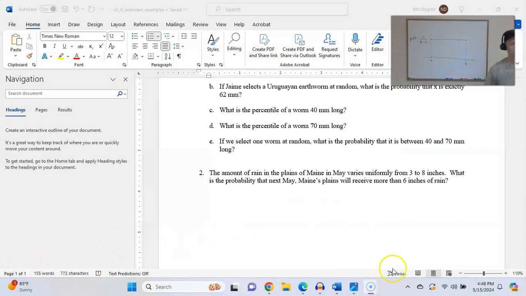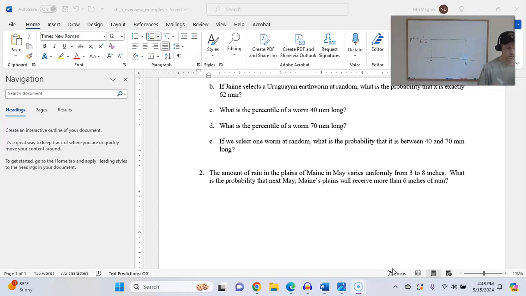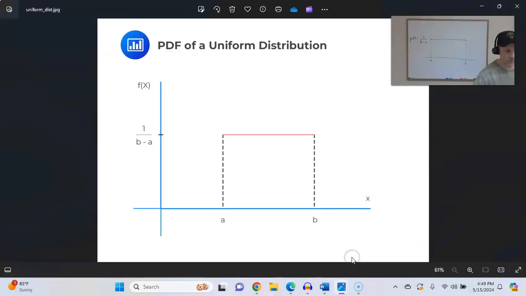Number 2, the amount of rain in the plains of Maine in May varies uniformly from 3 to 8 inches. That means year to year. Every May can get anywhere from 3 to 8 inches, and that varies uniformly, so all values are equally likely between 3 and 8. What is the probability that next May, Maine plains will receive more than 6 inches of rain? Let's review that uniform distribution one more time.